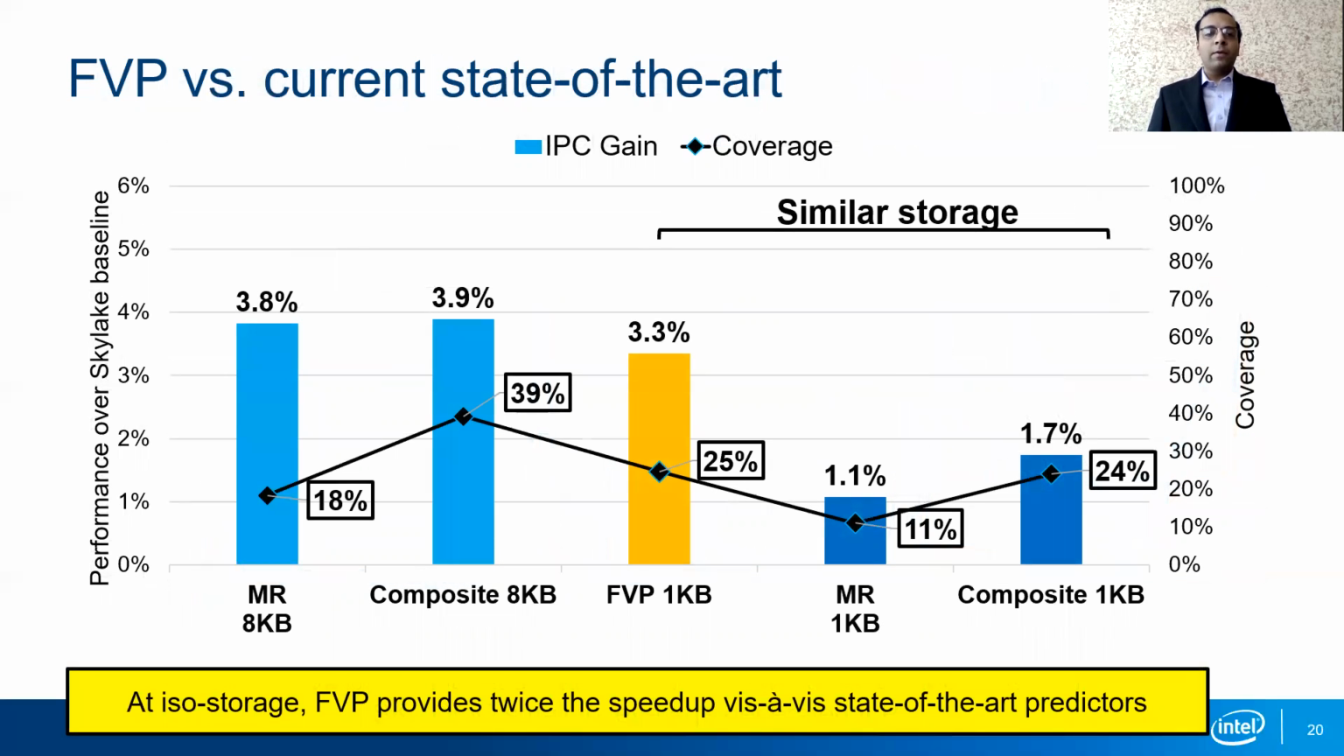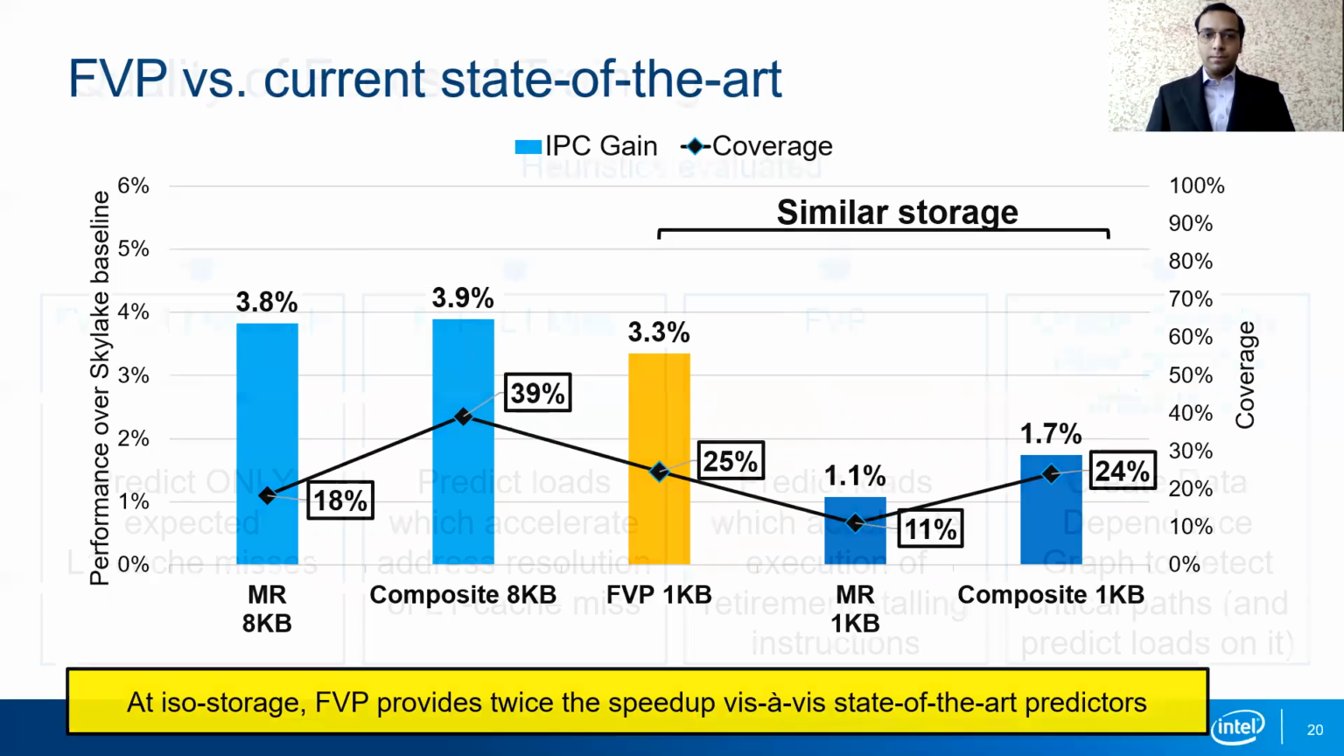We also compare FPP with other state-of-the-art predictors in literature, namely the MR by Tyson et al. and the composite predictor from Shake. As we can see, FPP achieves near comparable performance to the state-of-the-art predictors at just 1/8 the storage. More importantly, at the same storage of 1 kilobyte, FPP achieves almost twice the performance of the state-of-the-art composite predictor. This clearly highlights the efficacy of our focus training mechanisms.